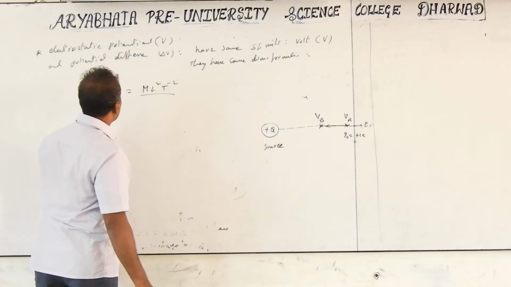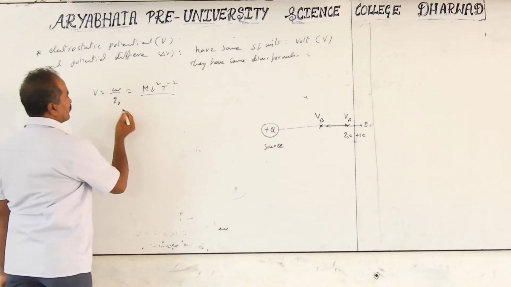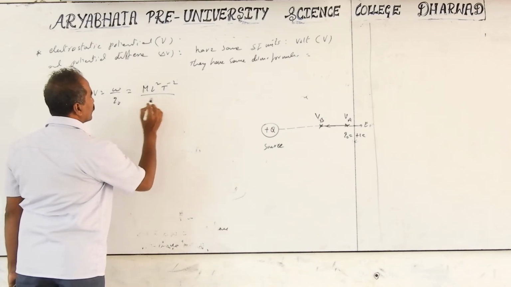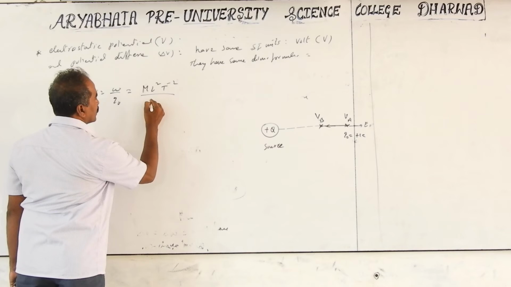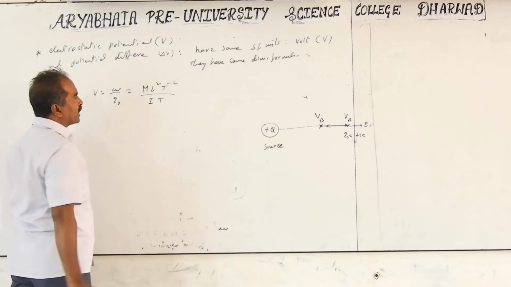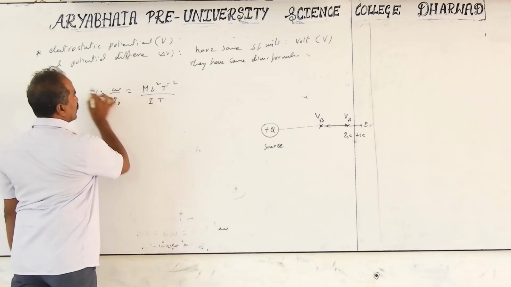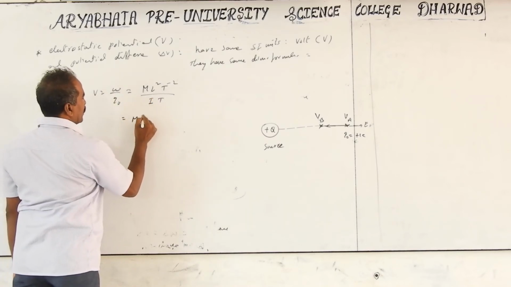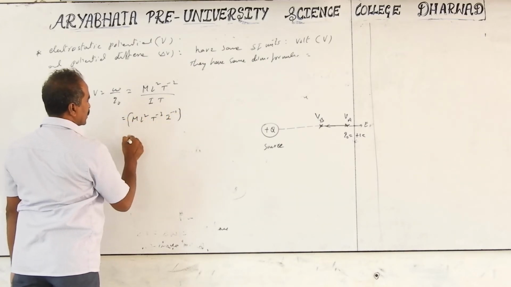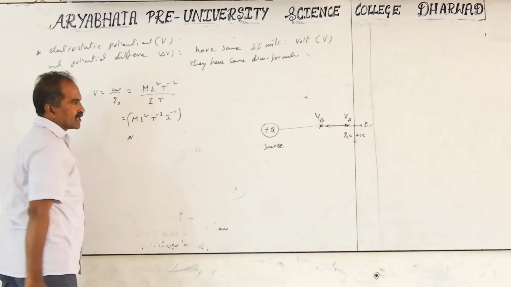Coulomb in terms of current: I equals Q by T, so Q equals I into T, or A into T. Taking T to the numerator, the power becomes minus 3, and I minus 1. This is going to be ML square T minus 3 I minus 1. You can also use the relationship ML square T minus 3 A minus 1.